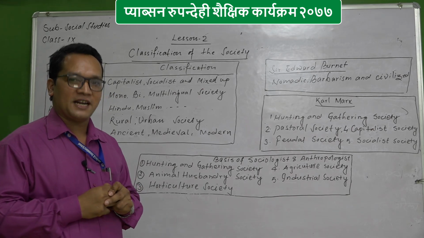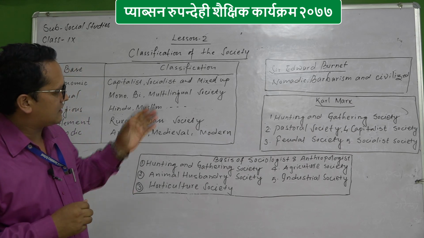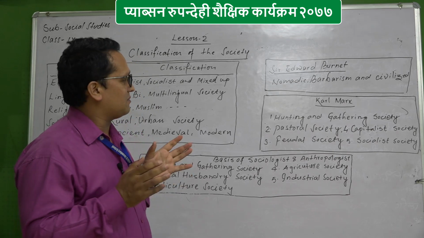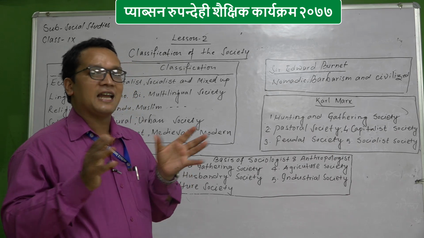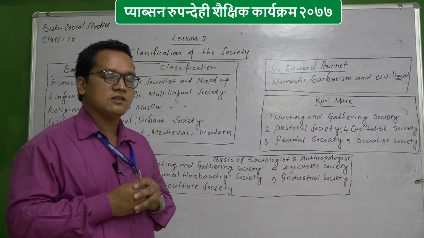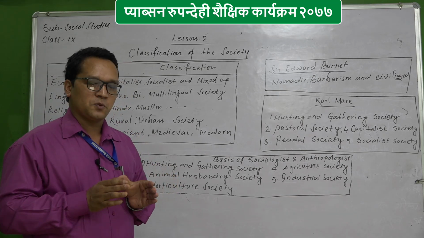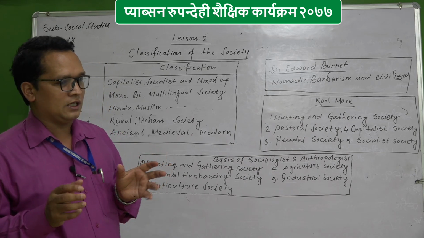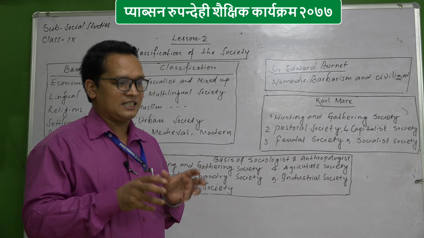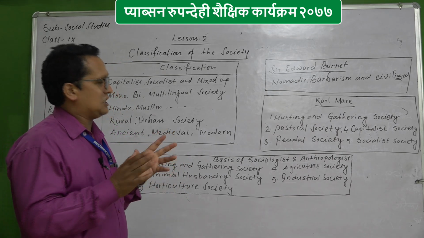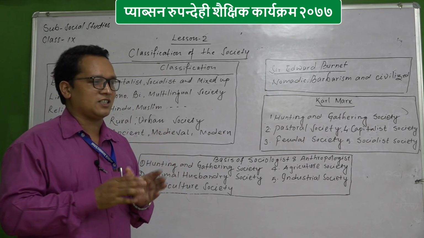After the nomadic society, we discuss the barbarism society. Barbarism means not civilized, you can say uncivilized society. Slowly and gradually people started to make their shelter, they started to live in groups, and in that situation people were not civilized.